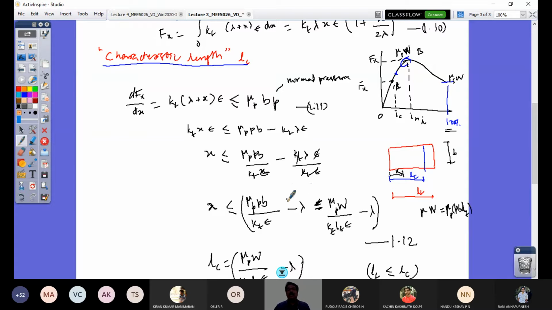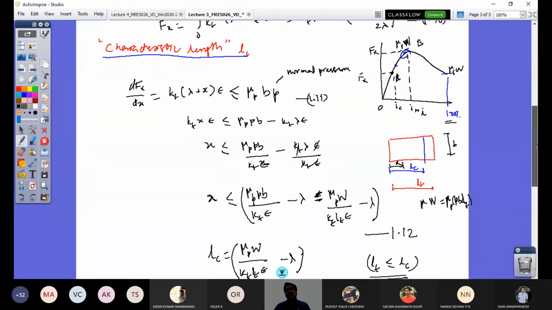Holding those ideas in mind, in this derivation we defined an important quantity called the characteristic length. The characteristic length is not a physical length in the tire; rather it defines a length from the front of the contact patch towards the rear, representing the adhesion zone of the contact. If the entire contact patch is adhered to the ground, this Lc is equal to the entire length Lt.